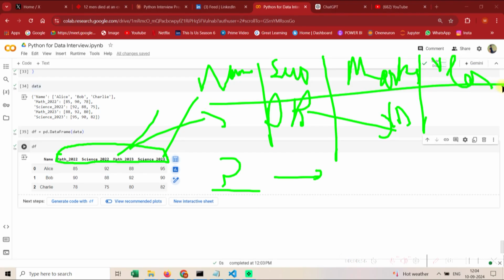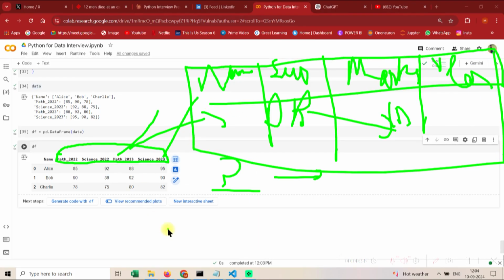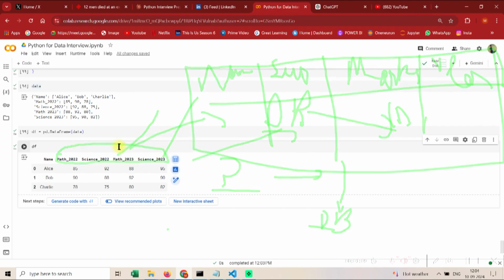As a data engineer, you would do it a lot. Data scientist, data analyst, whatever the use case, you would do this, because this is the format in which it's nice to have, so that you can have a dashboard and get stuff done. Okay, so let me just show you how we use the melt function.